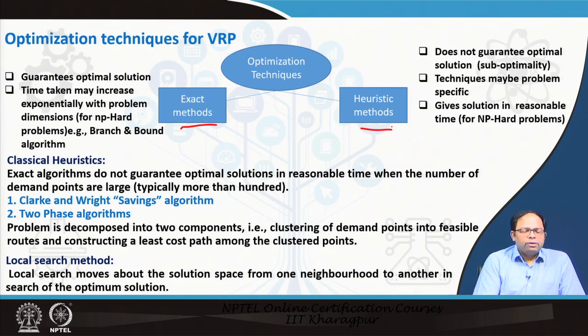Now, how do we do that? When we do exact techniques, these exact techniques guarantee the optimal solution. So, that means we will find the least cost solution, and the time taken may increase exponentially with problem dimensions.